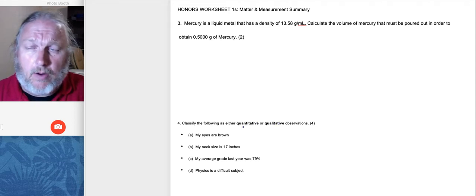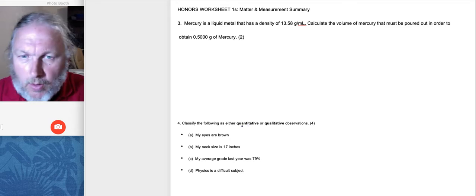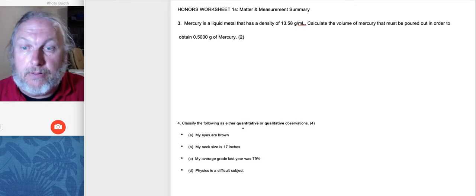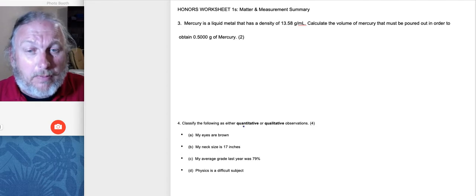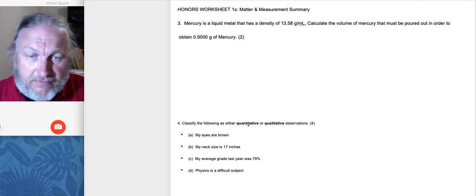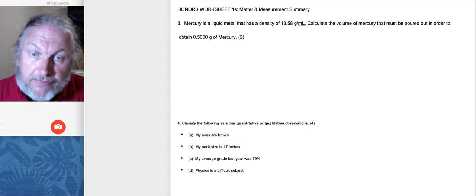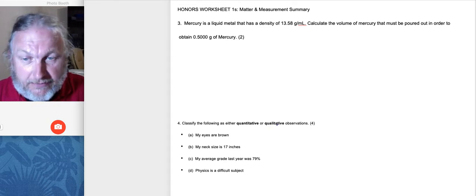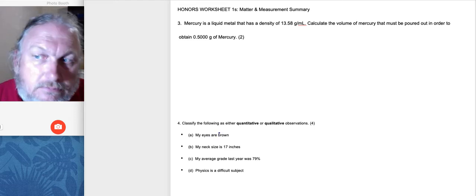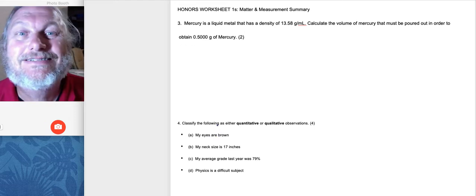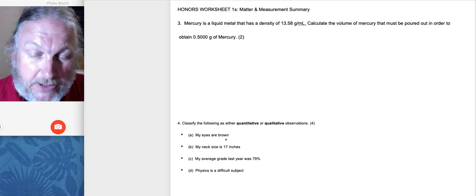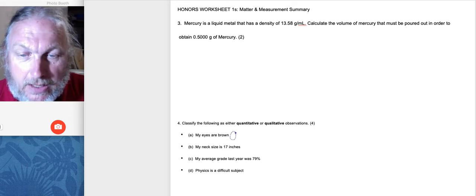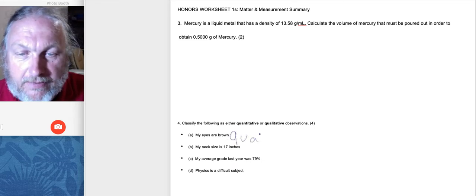The big thing about quantitative and qualitative: think of these two words, quantity and quality. What is a quantity? It's a number. So anytime you see something with a measurement or a number in it, it's probably going to be a quantitative observation. Anything that describes something is probably going to be qualitative. For instance, my eyes are brown. That's an observation. Can I measure brown or blue? I really can't. So that's going to be a qualitative observation.